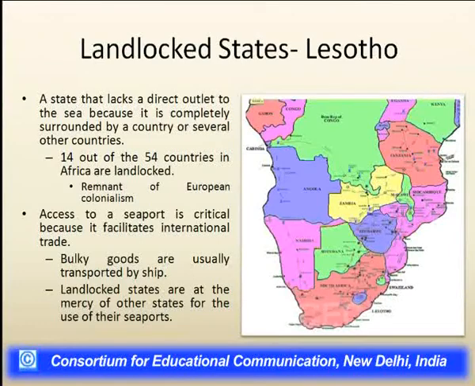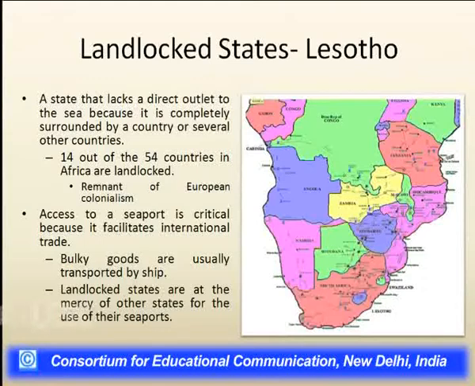There is also the landlocked state. South Africa is a perforated state, but Lesotho itself is a landlocked state. Landlocked states are those that lack a direct outlet to the sea because they are completely surrounded by a country or several other countries. In Africa, out of 54 countries, 14 are landlocked, and this landlockedness is a remnant of European colonialism.